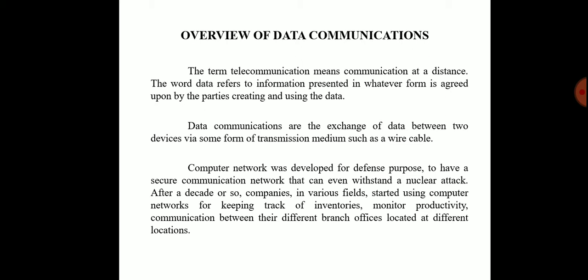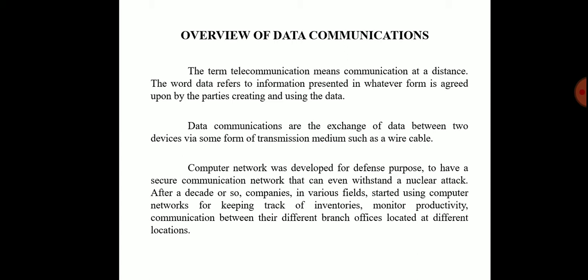Computer networks were developed for defense purposes, to have a secured communication network that could even withstand a nuclear attack. After a decade, companies in various fields started using computer networks for keeping track of inventories, monitoring productivity, and communication between their different branch offices located at different locations.